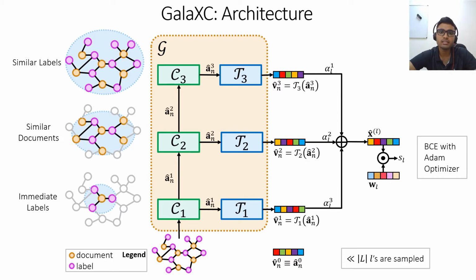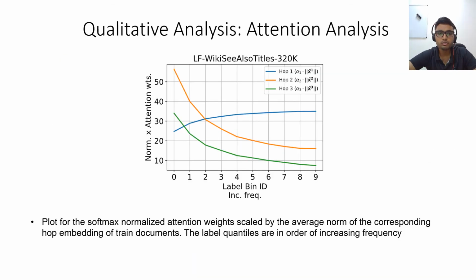So each label has three free parameter weights alpha L1, alpha L2 and alpha L3. The embeddings of the document X specific to the label L, referred to as XL in the slide, is then obtained by taking a weighted sum of the Vs based on alpha Ls. Tail labels do not have sufficient context because of their low connectivity in the graph and might benefit from embeddings that cover a larger neighborhood. Whereas data-rich head labels might prefer focused embeddings offered by smaller hops, potentially to avoid topic drift. And this is what we observe.